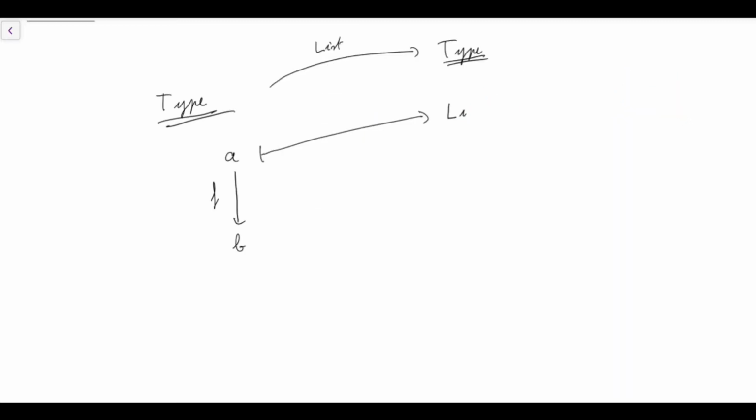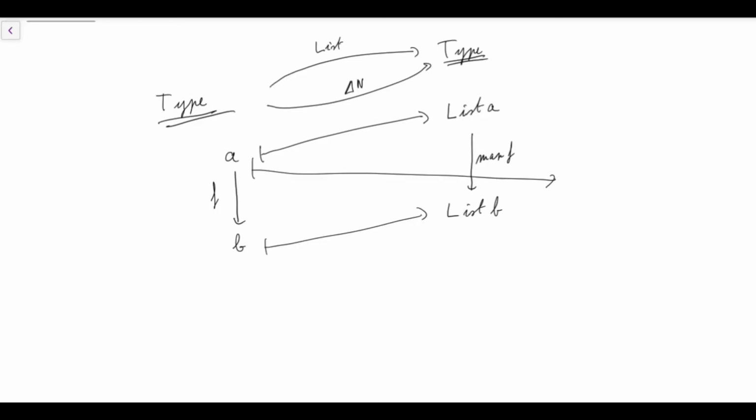Another example, which is probably very familiar to programmers, is the category Type, whose objects are types A and B, and whose morphisms f are functions from elements of type A to elements of type B. We have a functor called List, which maps each type A to the type List of A, whose elements are sequences made of elements of type A. We can map a function f from A to B to a function mapf from List A to List B. It depends how it's called in different languages, and that defines a functor from the category Type to the category Type.